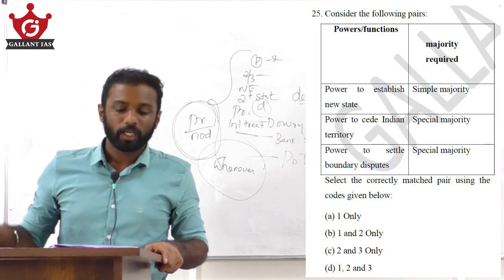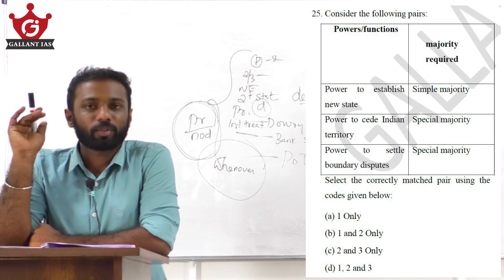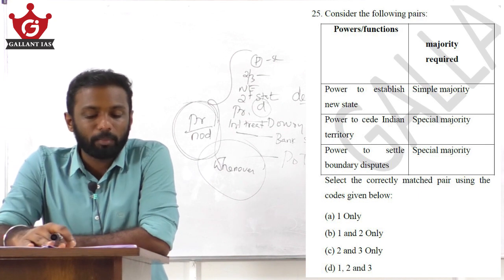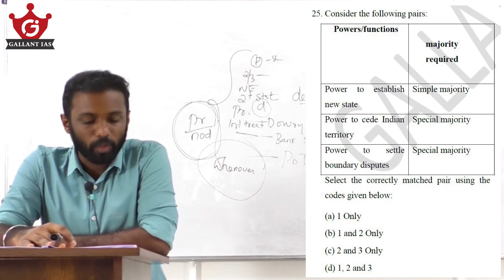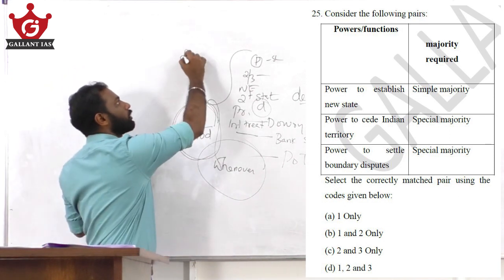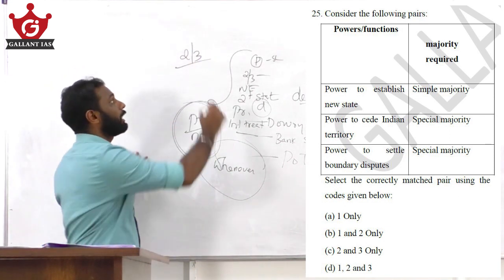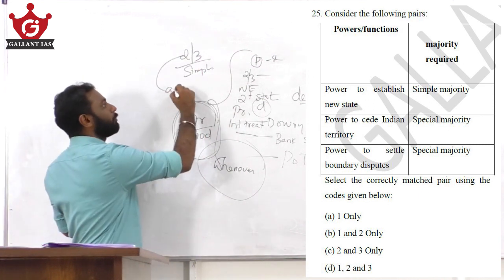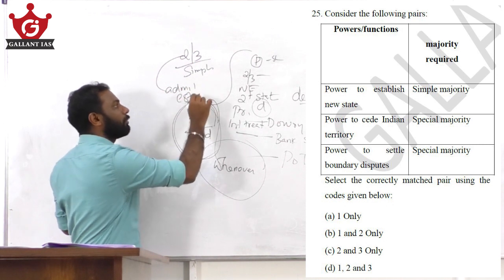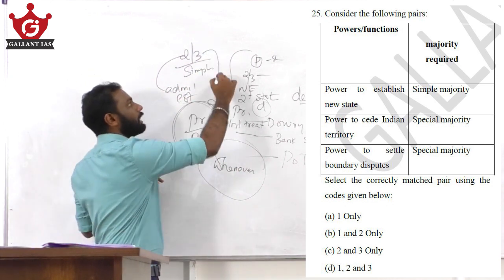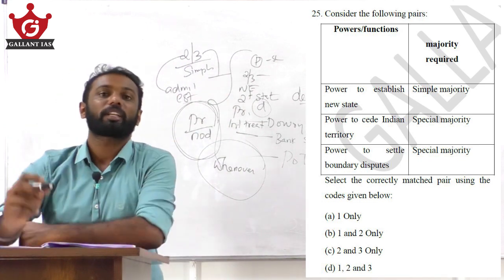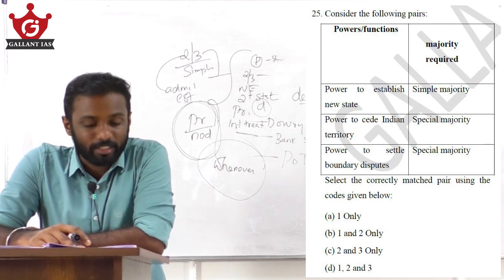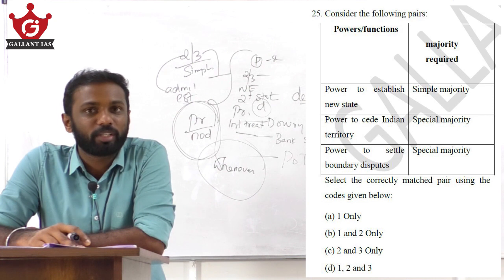Question number 25. On the left hand side it is powers and functions. On the right hand side it is the majority required to pass the concerned bill. One is the power to establish a new state, simple majority. See, under Articles 2 and 3 of the Constitution, the Parliament by simple majority, under Article 2, can admit into the Union of India or establish a new state. Similarly, Parliament under Article 3 has the power to alter or redraw the boundaries of a state even without the consent of a state. So, one is correct here. That is, to establish a new state, simple majority is enough.